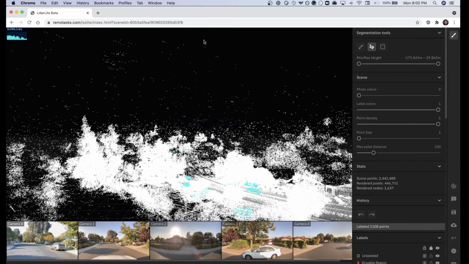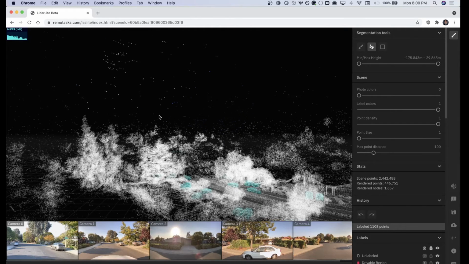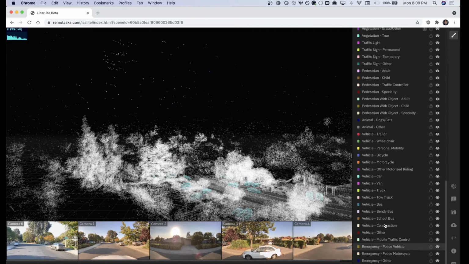To do this, you'll just simply click and drag the left mouse button and drag your mouse around the region you wish to annotate. After you release the mouse button, it'll select those points. Once those points are selected, you could apply a label to those.